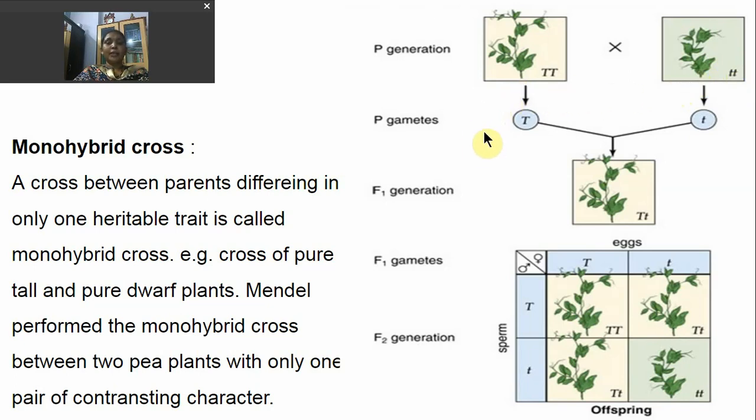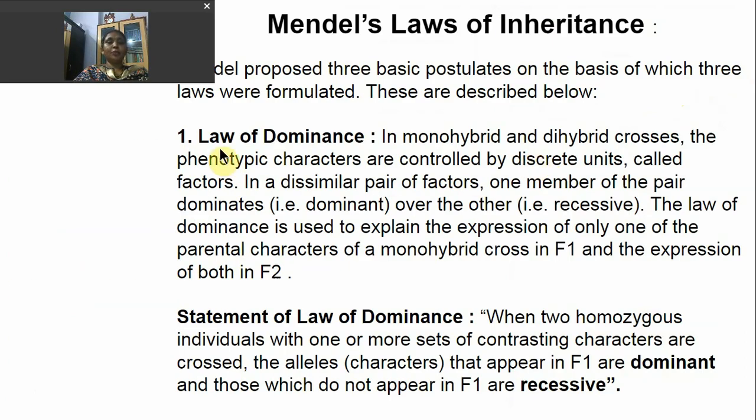Mendel performed several monohybrid and dihybrid crosses, and by observing them, he postulated three basic laws of inheritance. Out of these three basic laws, today we will discuss two laws. The first law is the law of dominance. According to this law, in monohybrid and dihybrid crosses, the phenotypic characters are controlled by discrete units. Mendel called these discrete units factors.